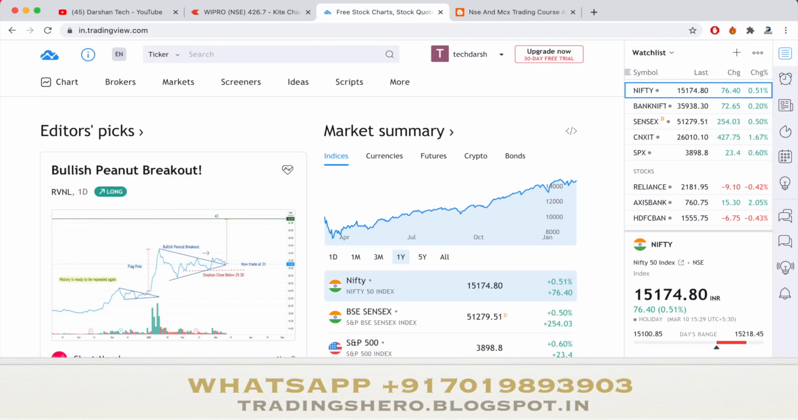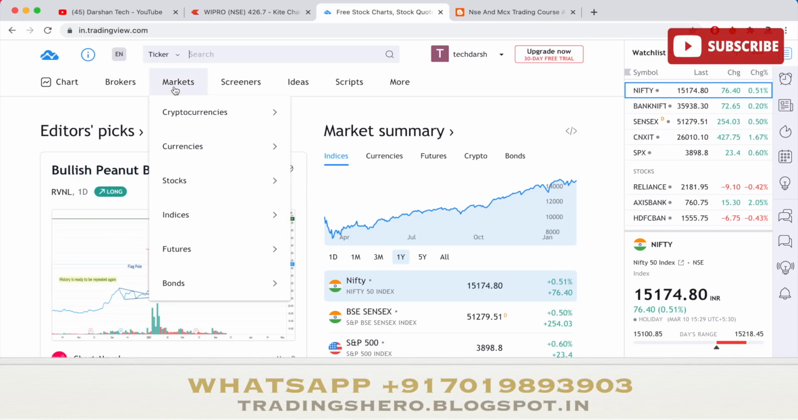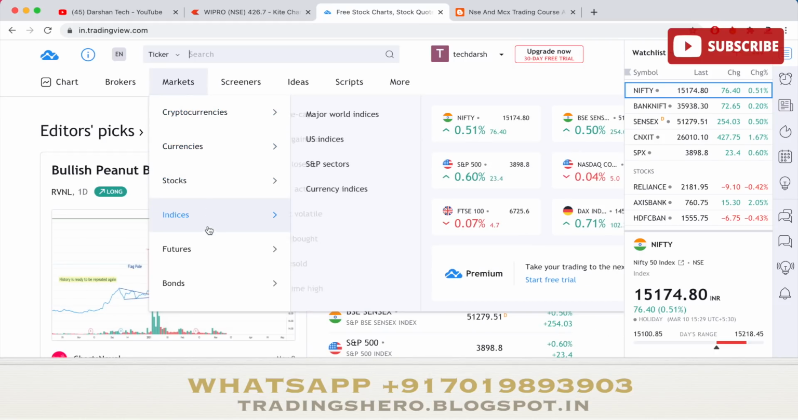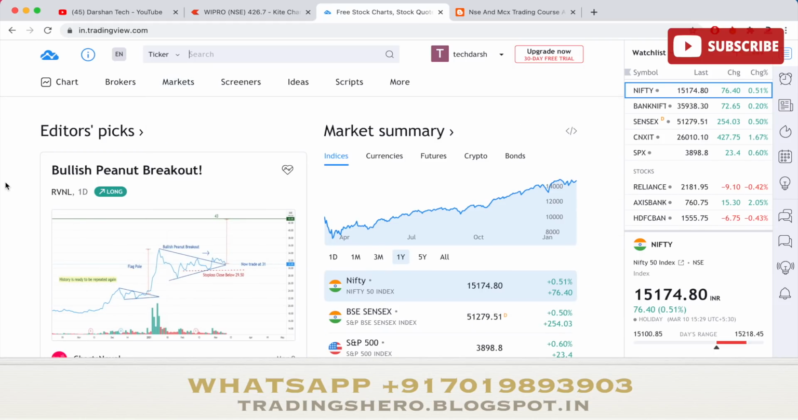So guys, in this video we'll be talking about the TradingView website. In this website you can see a lot of things on the technical chart. You can see screeners, scanners, and a variety of markets. It's not only for NSE or MCX. You can see cryptocurrency, currency, stock, index, futures, bonds. So there's a lot of things in this website.